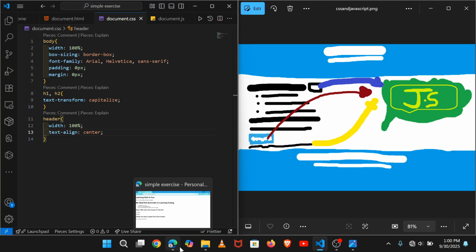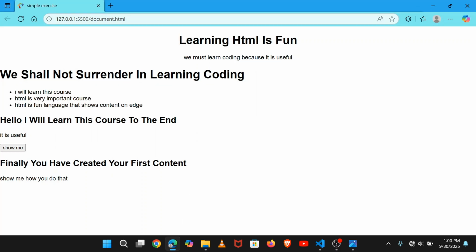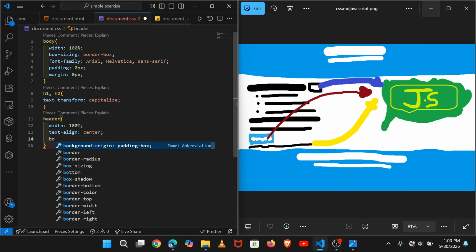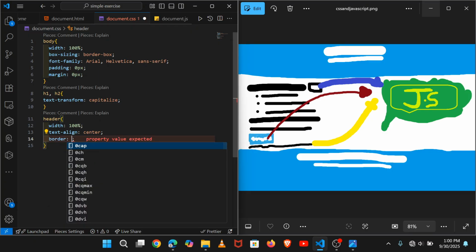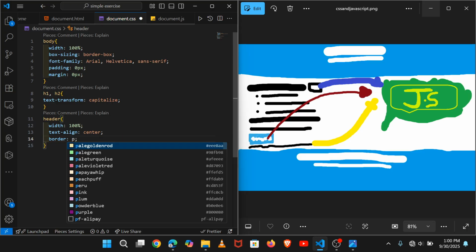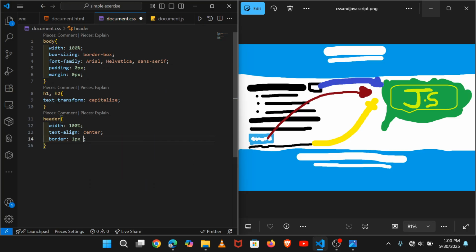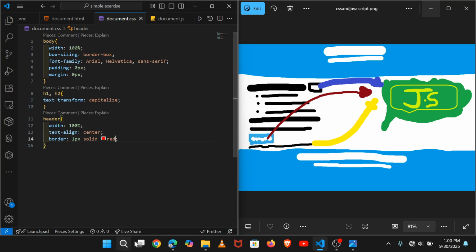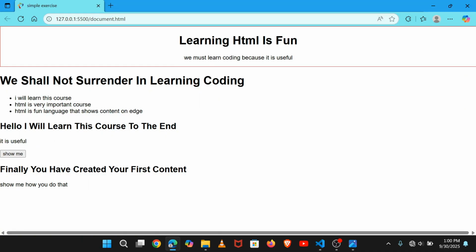When we have finally done that, you can see our text is now inside the header but at the top. If you want to see the header, I can give it also a box to see it, by border: 1 pixel solid red, and you can see how our box looks.